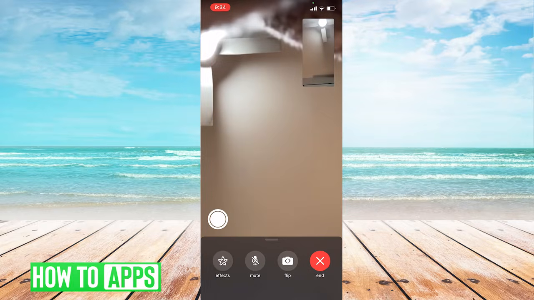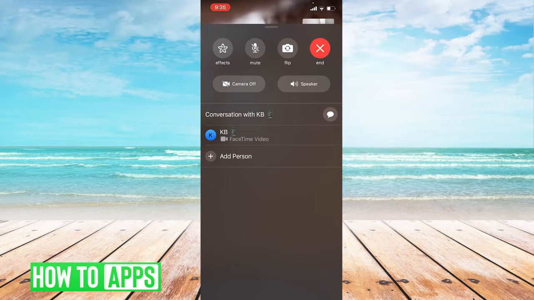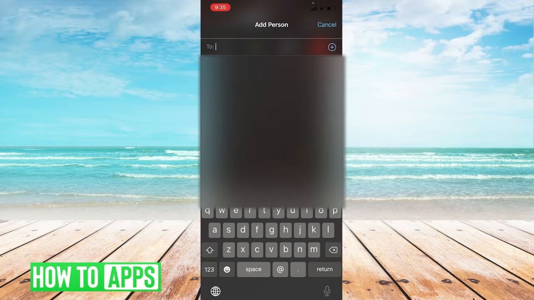Once they answer, they'll be connected, and from here I will just swipe up on the menu at the bottom of my phone, and then I'll see the option that says add person. So you'll just want to go ahead and click on that add person option under your first contact, and then you can type in the information of the next person you'd like to call.